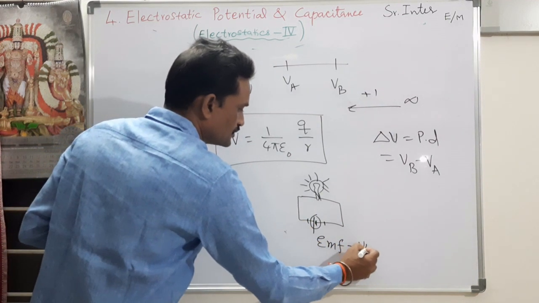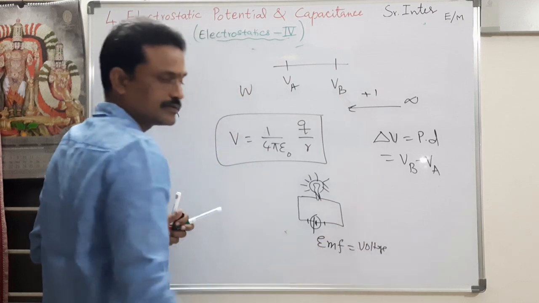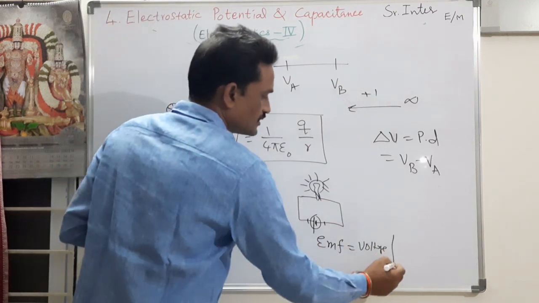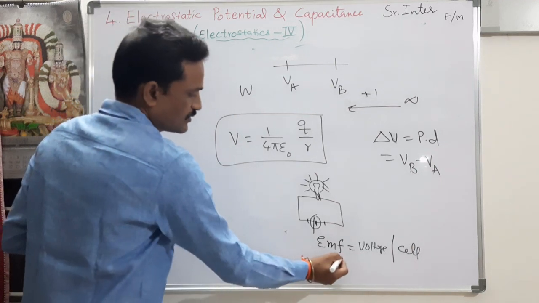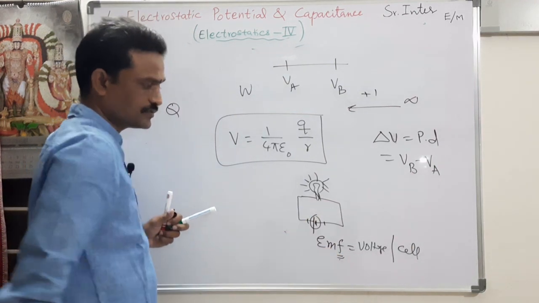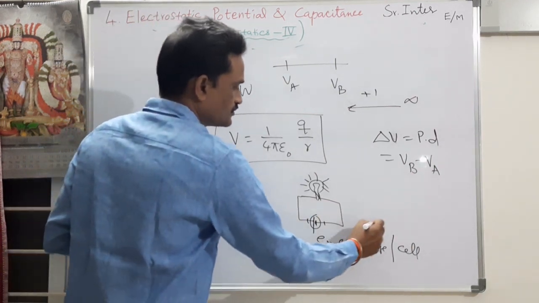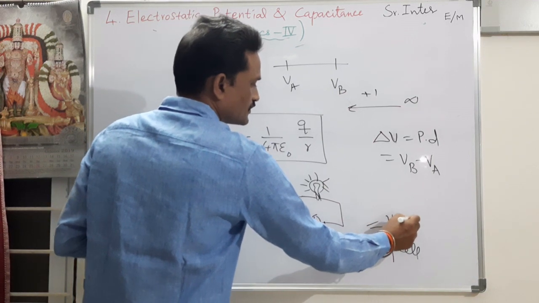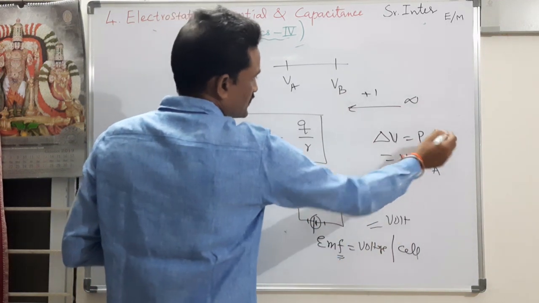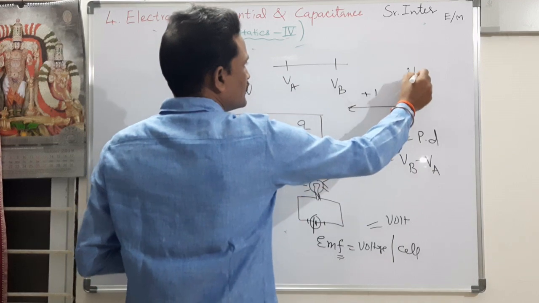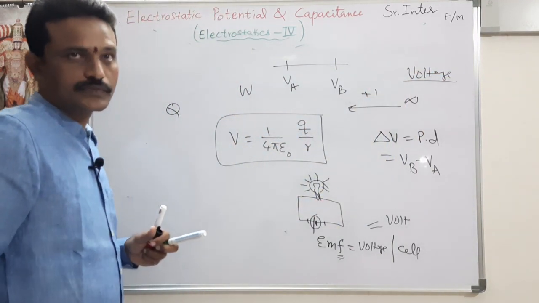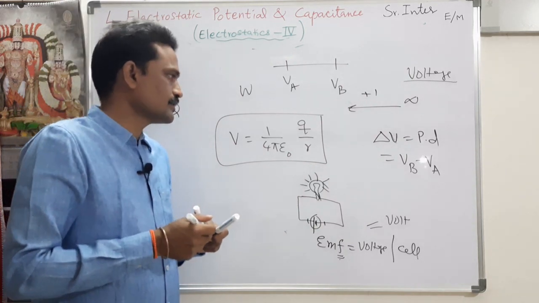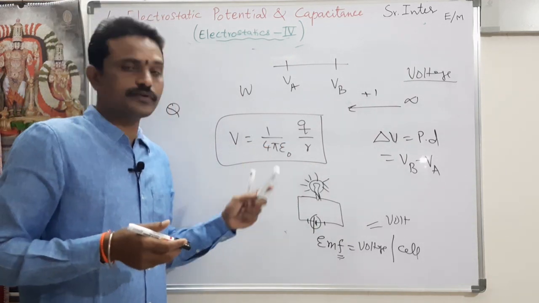EMF is nothing but voltage defined at the source. Your source is the electric cell. It doesn't mean you have force, it is related to force. Even EMF is also measured in volts. Since potential difference is measured in volts, that is the reason why it is also called voltage. Voltage is derived from volt.